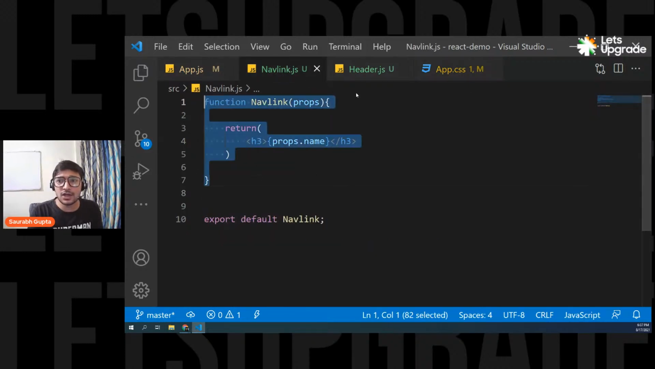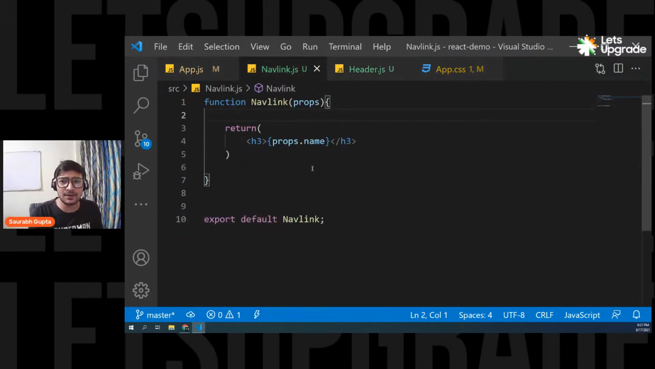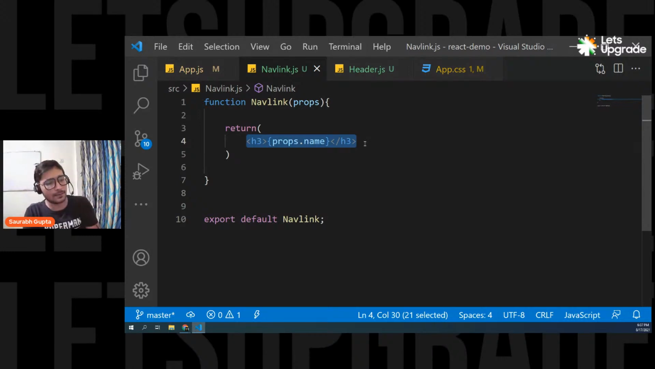So now I simply commented the loading of NavLink from my header. Now I'm going to do something else. Let me show the NavLink file, simple. Here we go. It's a simple component returning an h3 element. That's it. Is that clear?